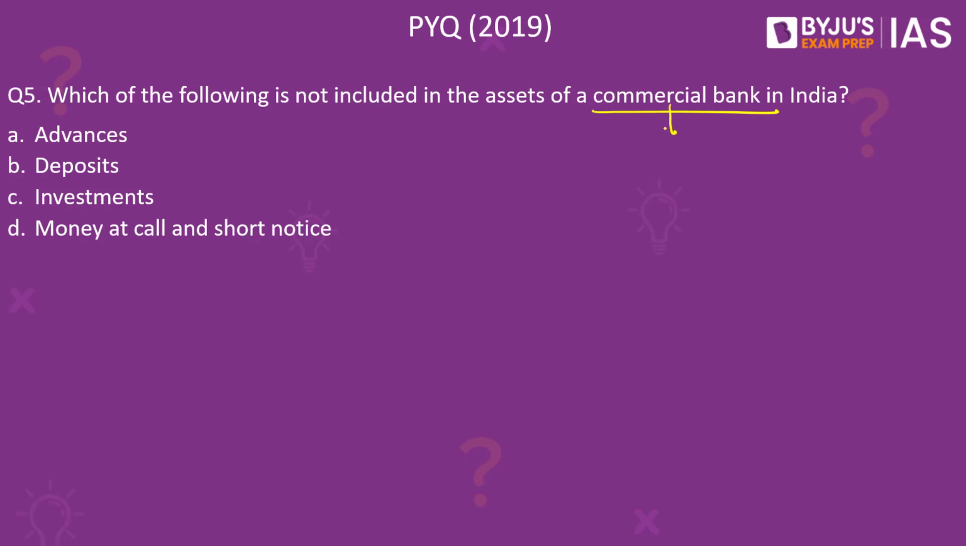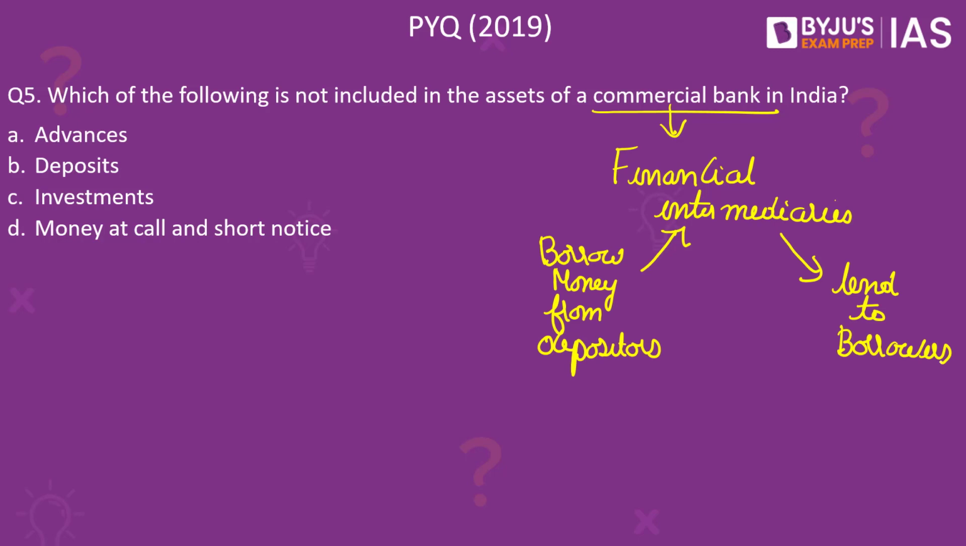Please note, commercial banks operate as financial intermediaries. That is, they borrow money from the depositors and lend it to borrowers. While the banks levy interest rate on the borrowers, they have to pay interest on the money deposited with them. So from this basic understanding of the functioning of a commercial bank, it becomes easy to approach this question. While deposits could be classified as liabilities, the advances made by the bank and investments made by it, as well as the money at call and short notice, are what could be called as assets of the bank. So the right answer is option B.